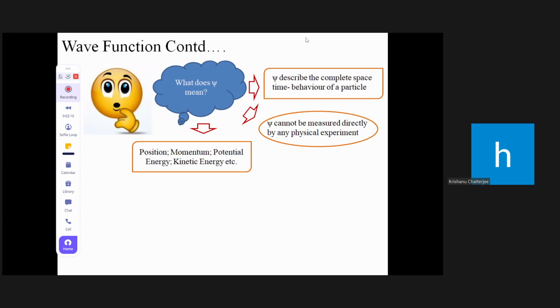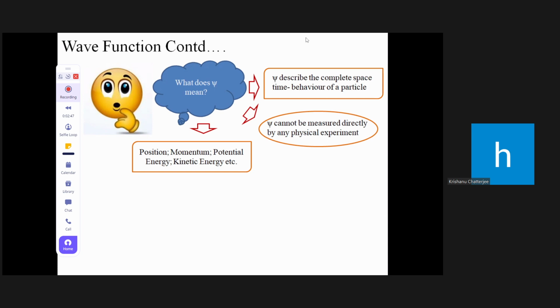But if we have knowledge of psi, the nature of psi, whether it is logarithmic or exponential, and if exponential, what the form of that is, then with the help of that knowledge we can evaluate the parameters like momentum, position, and energy, whether mechanical, potential or kinetic.